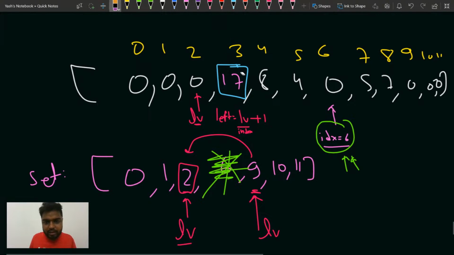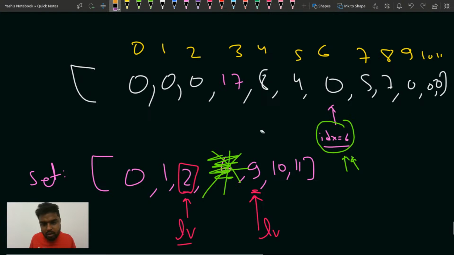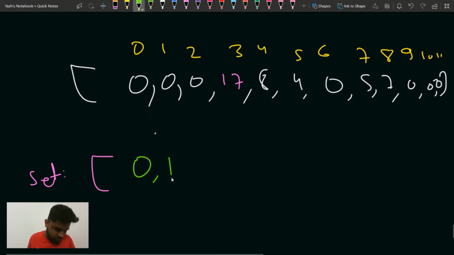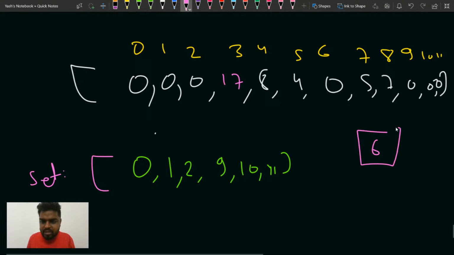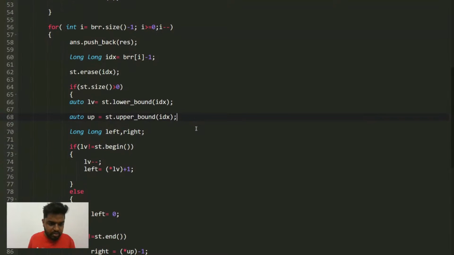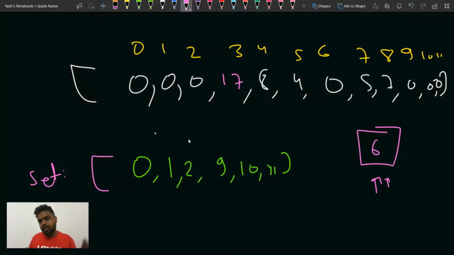What will happen for the right? Understand this. Suppose this is done. Now, to find the right, inside the set, the data you have is 1, 0, 1, 2, and then 9, 10 and 11. What was I updating? Yes, 6. So what was I doing in my code? Let me check. I was finding the upper bound, the index of the element that is greater than this.